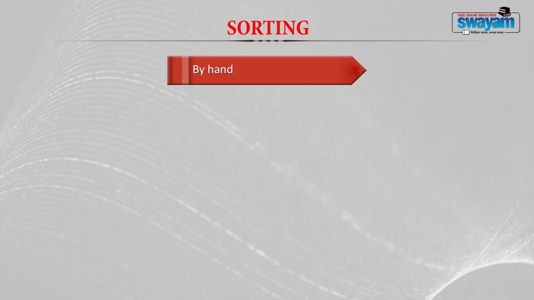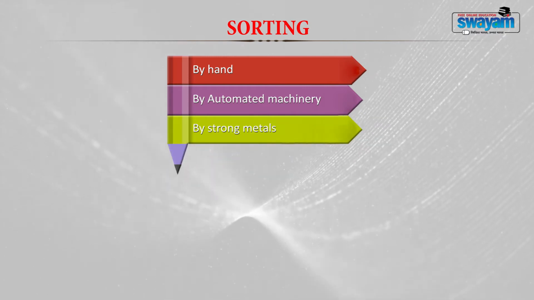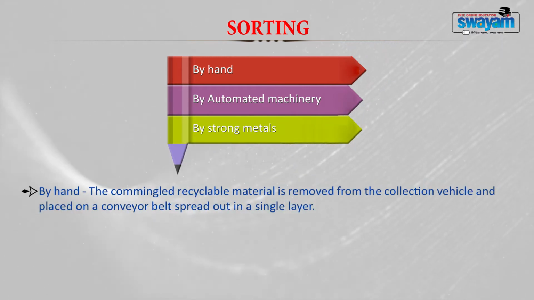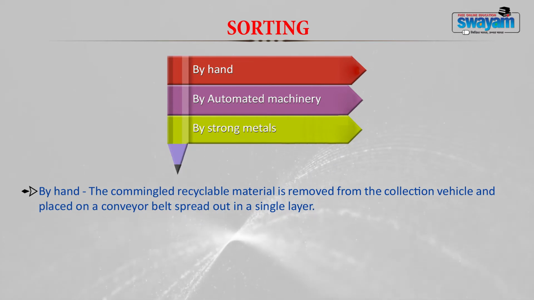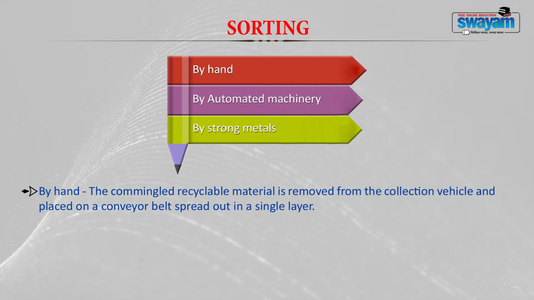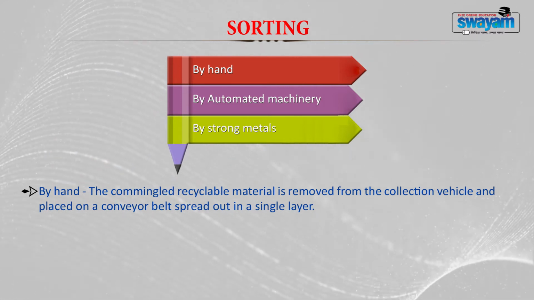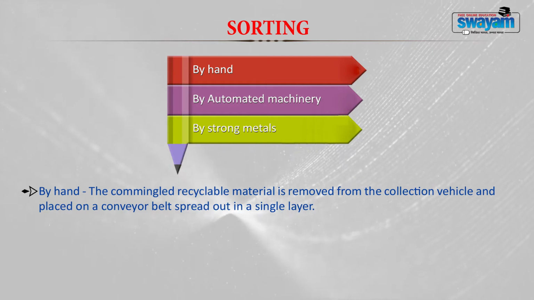As far as sorting is concerned, there are 3 commonly used methods: by hand, by automated machinery, or by strong magnets. In the by-hand method, the commingled recyclable material is removed from the collection vehicle and placed on a conveyor belt spread out in a single layer. The conveyor belt moves slowly and different items are sorted by hand one by one and stored in different containers.